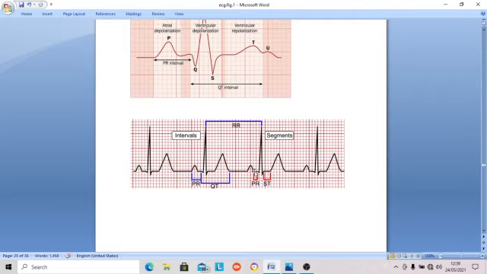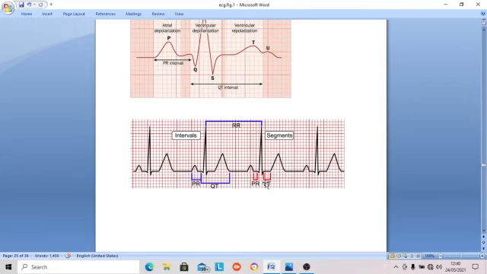And the PR segment is from the end of P to the beginning of the QRS complex, while the PR interval is from the beginning of P to the beginning of the QRS complex. And the QT interval is from the beginning of the QRS complex to the end of T. The third segment, not shown so far, is from the end of T. This one is the TP segment, from the end of T to the beginning of the next P. It is the long segment.